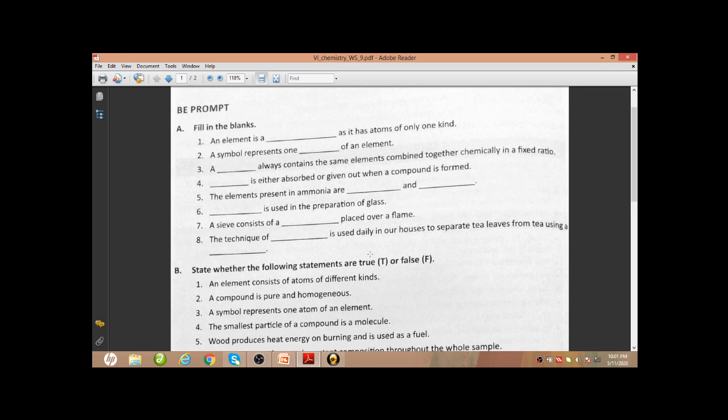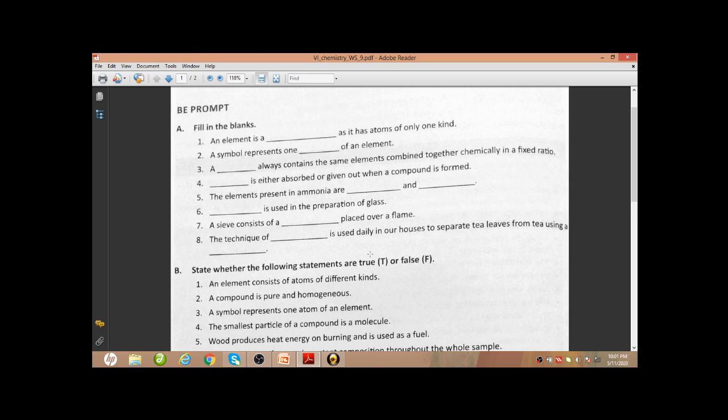So let's start. An element is a pure substance as it has atoms of only one kind. Next, a symbol represents one atom of an element. The symbol can represent only one atom of an element.